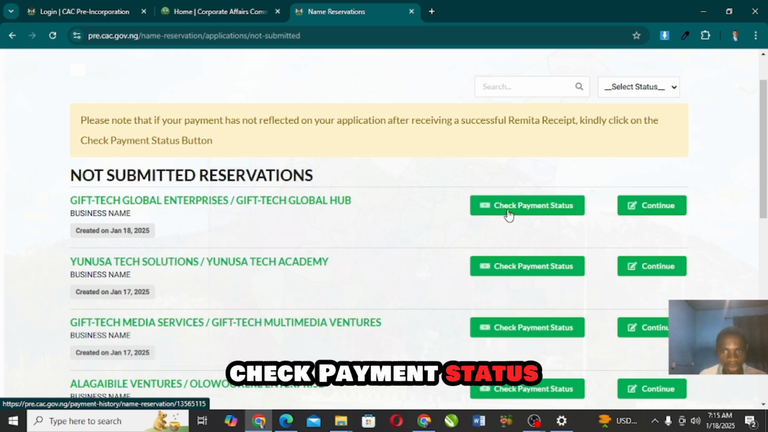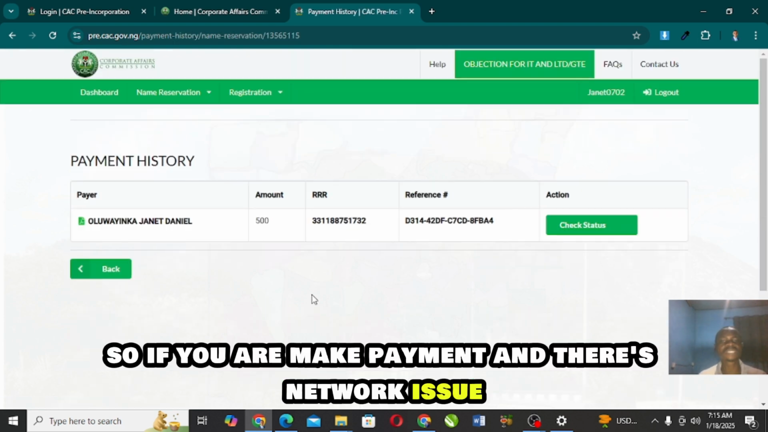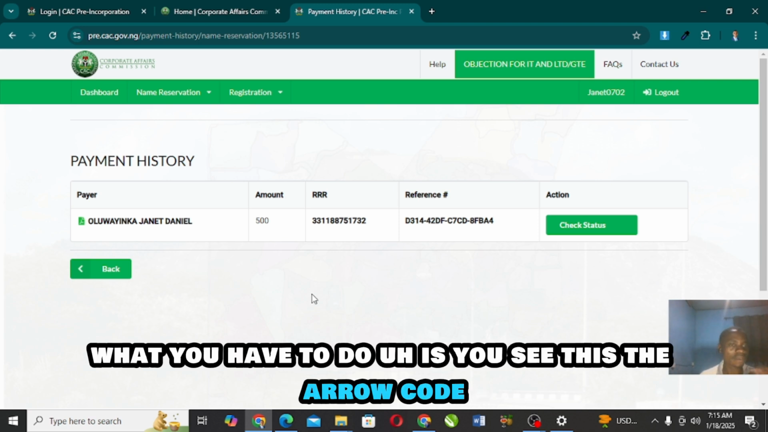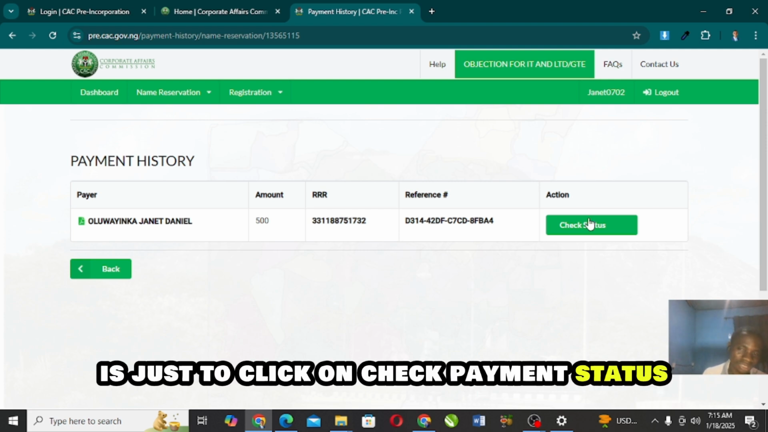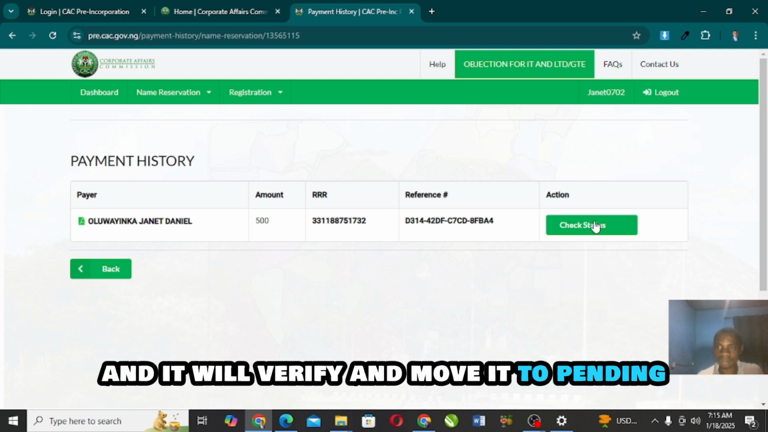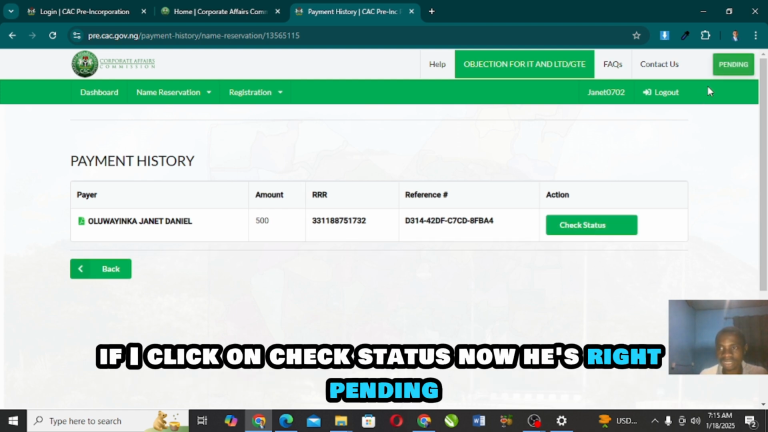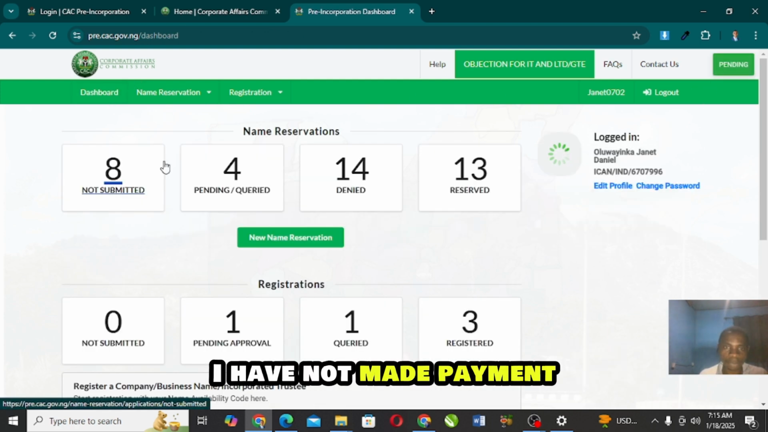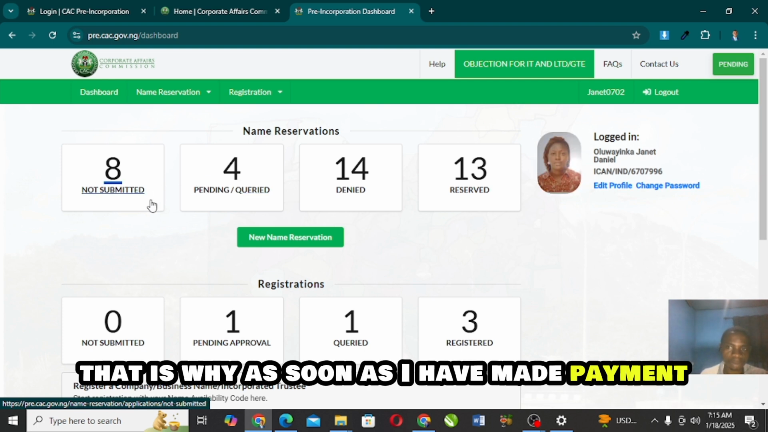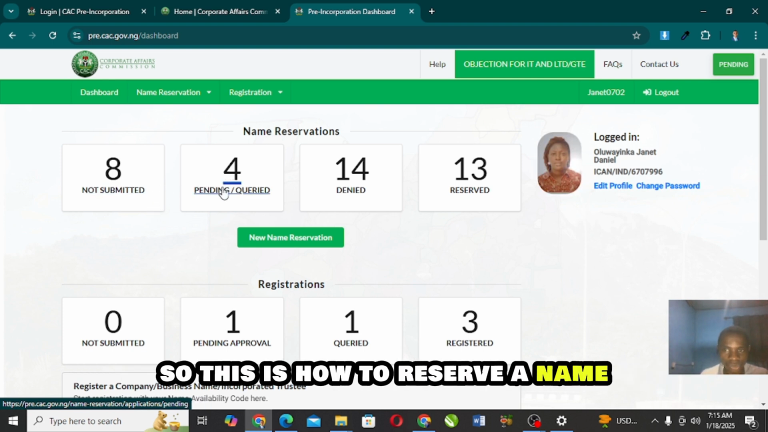Check payment status. So if you make payment and there's a network issue, you see this is the error code. What you have to do is just click on check payment status, and it will verify and move it to pending. If I click on check status now, it's still pending. I've not made payment. That is why, assuming I've made payment, it's going to verify it. So this is how to reserve a name.